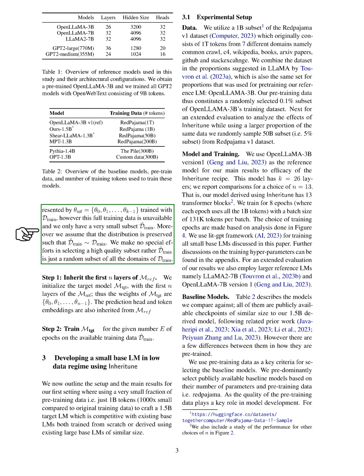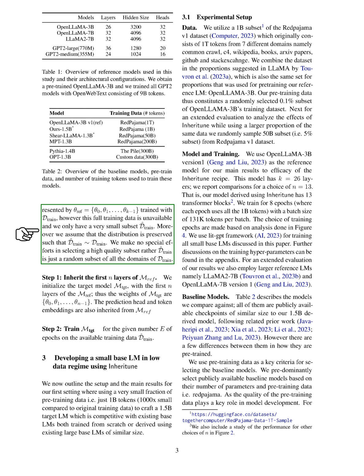We initialize the target model M_TGT with the first N layers of the M_ref. Thus the weights of M_TGT are θ_0, θ_1, ..., θ_{N-1}. In this section, we start by inheriting the initial layers of the reference model to initialize our target model. We then proceed to train the model for a specific number of epochs using the available training data.